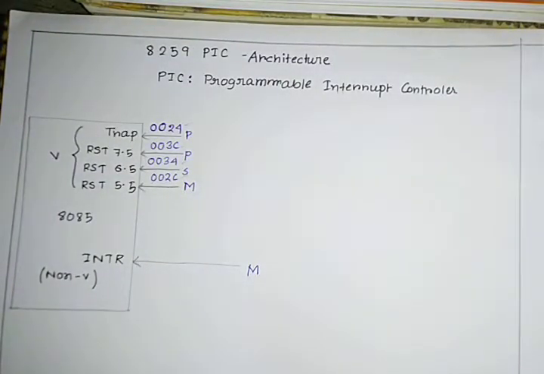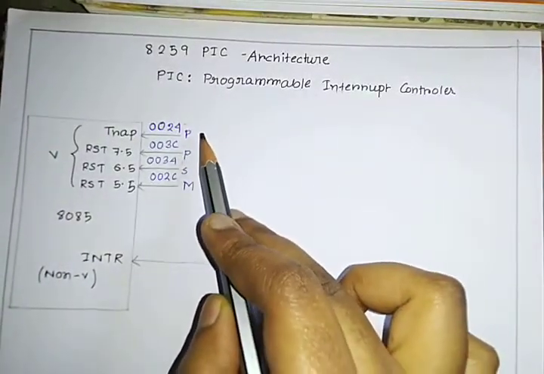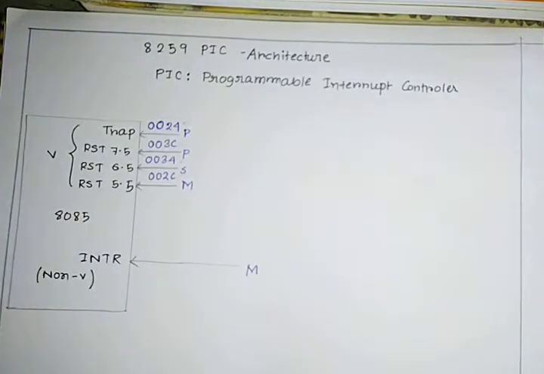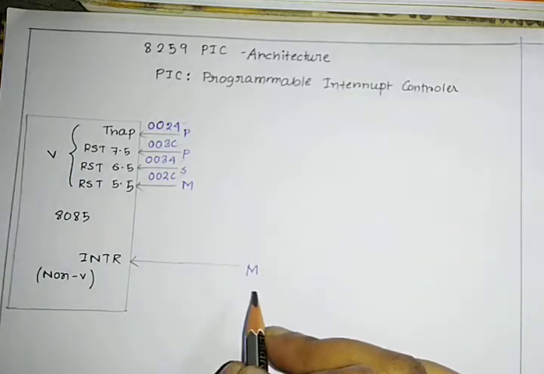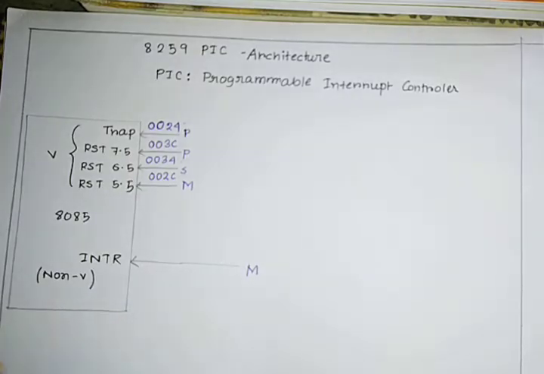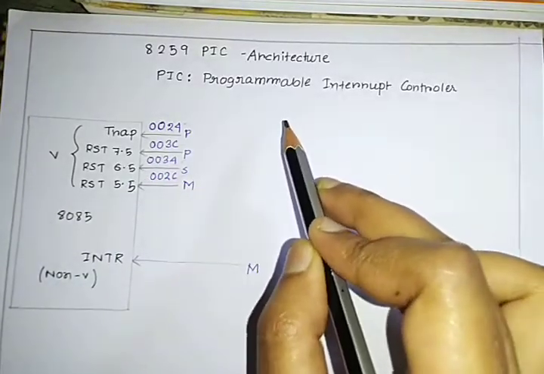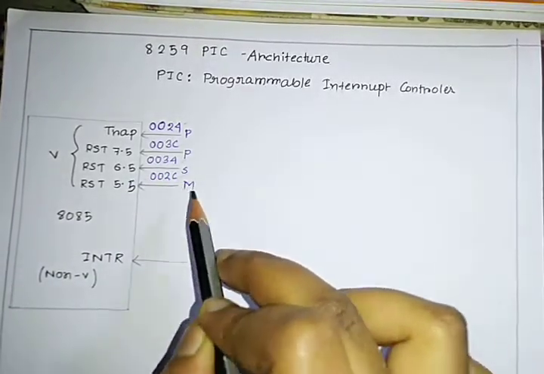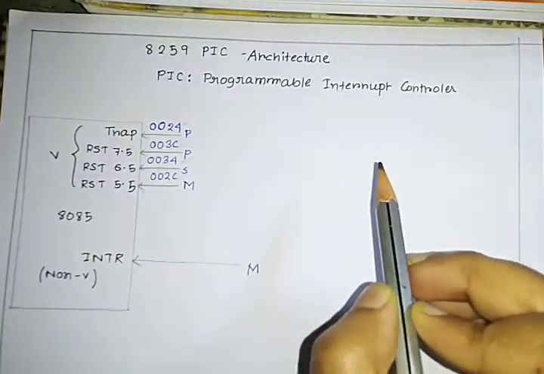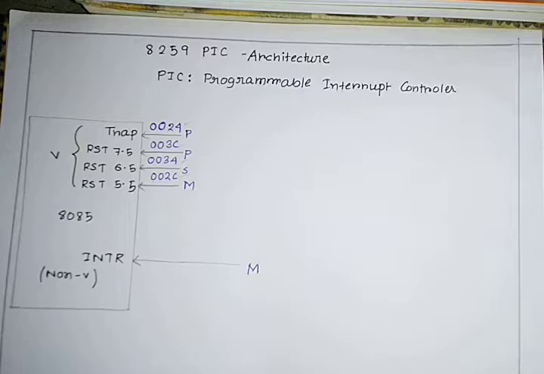Now just assume that in these pins I have already connected some devices, okay? Suppose a printer, projector, speaker, monitor, whatever device you want to connect. Now in this interrupt I have connected a mouse. In this case the microprocessor knows to which address it has to go to execute the ISR subroutine. But when some device is connected to the INTR pin, the microprocessor doesn't know the certain address.